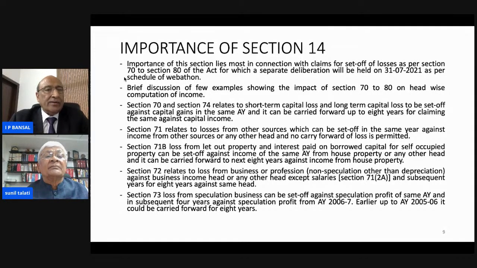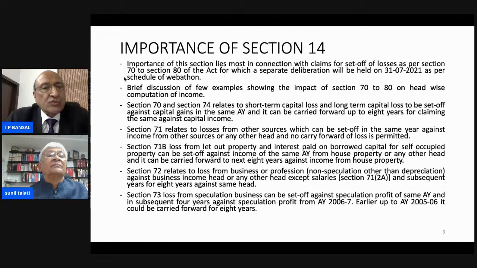Section 71B: loss from let out property and interest paid on borrowed capital for self-occupied property can be set off against income of the same assessment year from house property or any other head, and it can be carried forward to the next 8 years against income from house property.